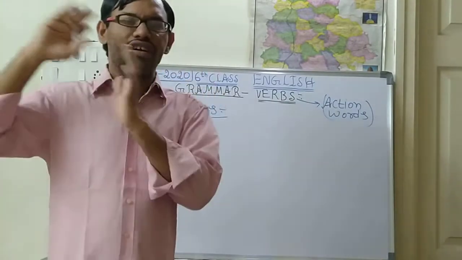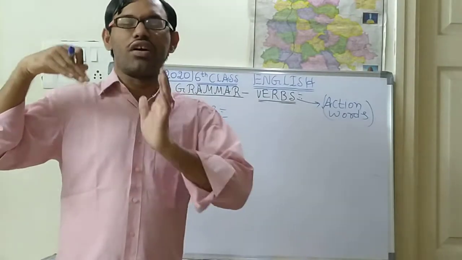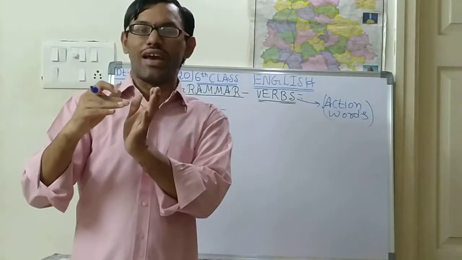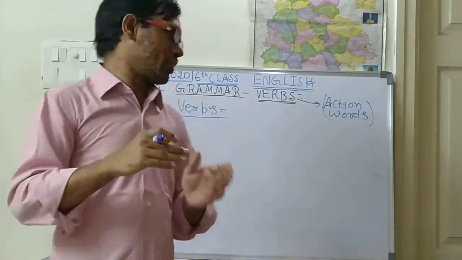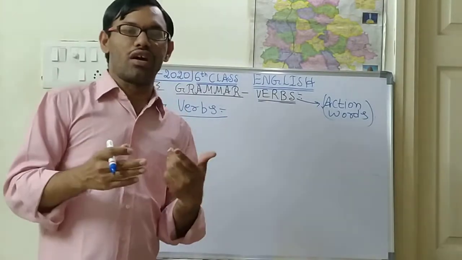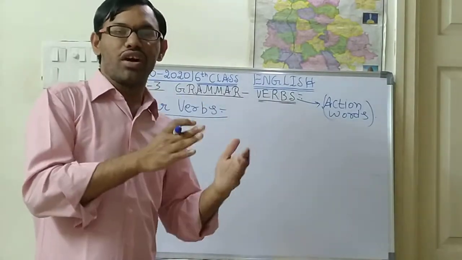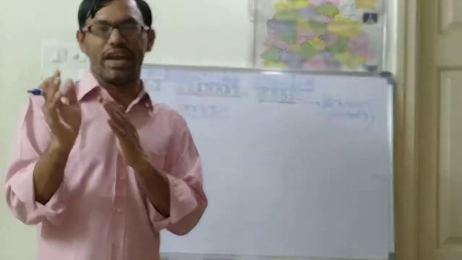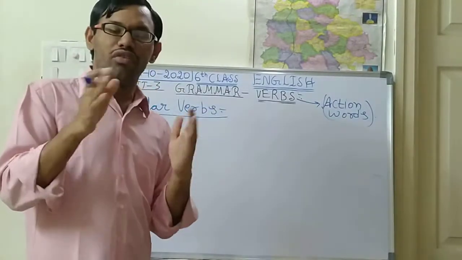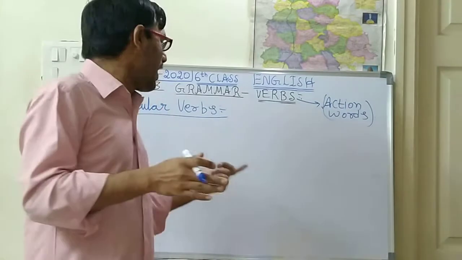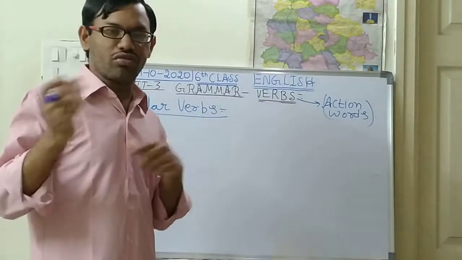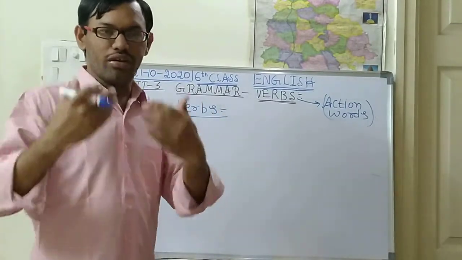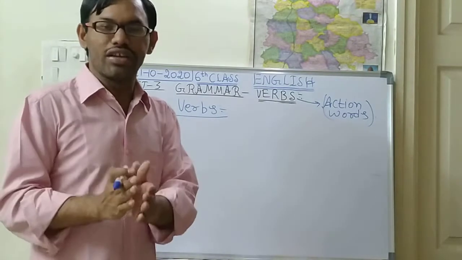So these are all called the actions you have done up to the previous time. Suppose now the time is 10 o'clock. Whatever work you have done before 10 o'clock, that means up to 9:30 or 9:59, that type of work we will consider as past work.